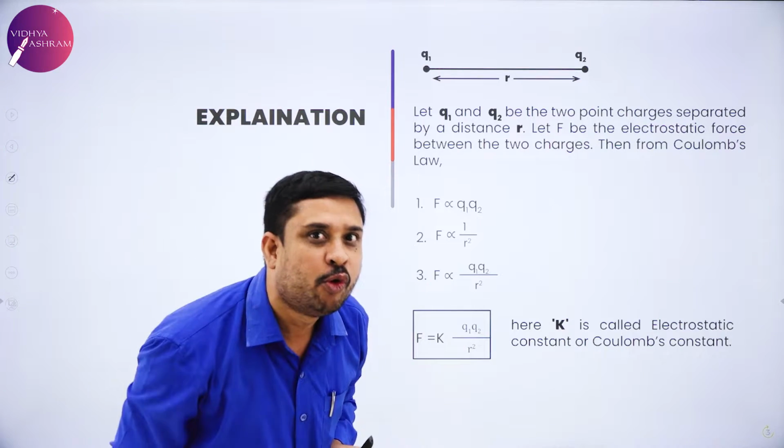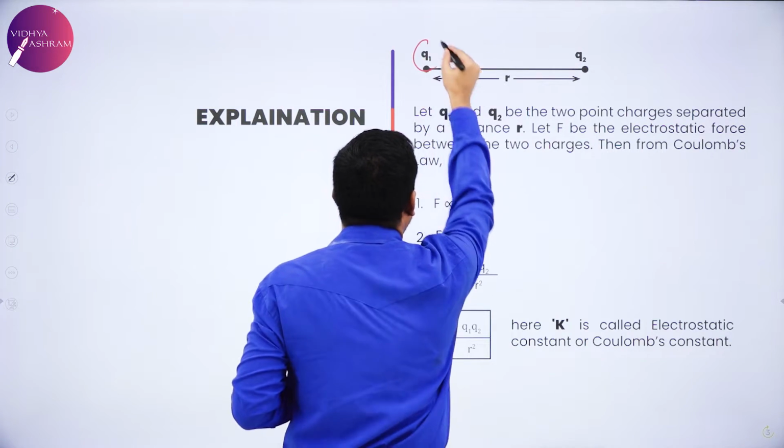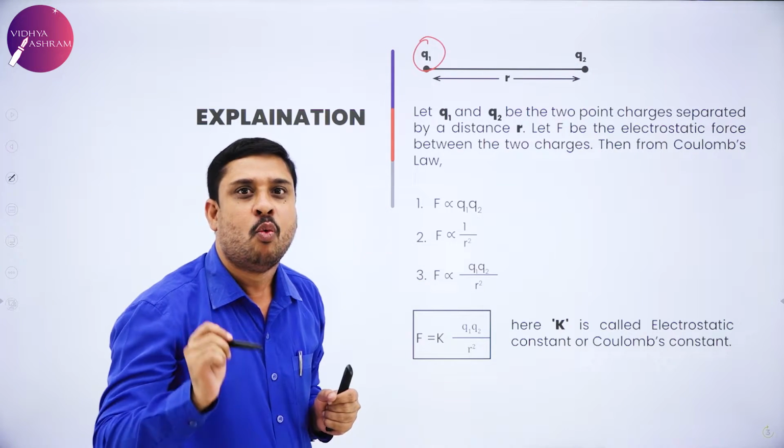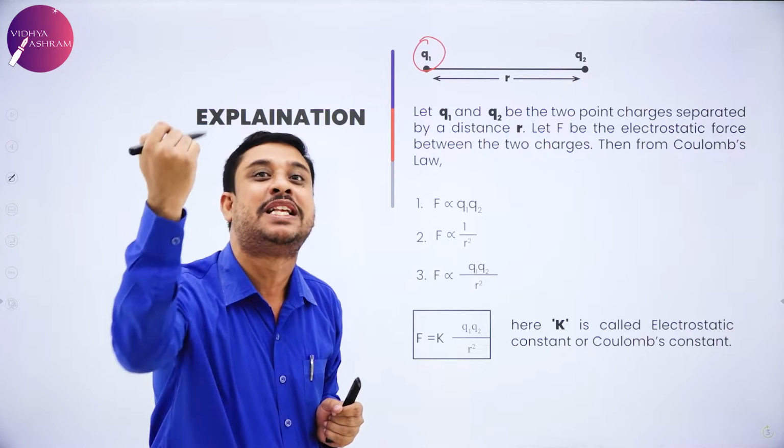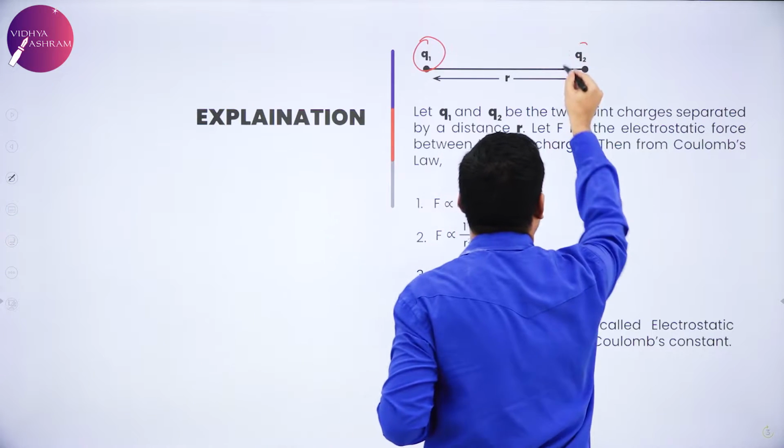What is the magnitude of the first charge? I say it is Q1. What is the magnitude of the second charge? I say Q2.